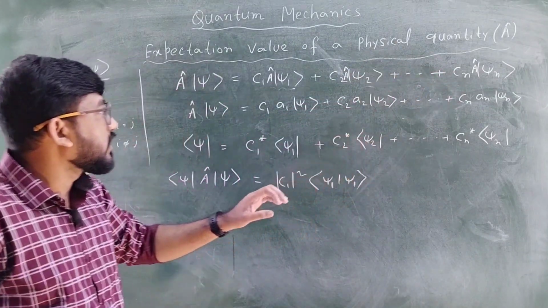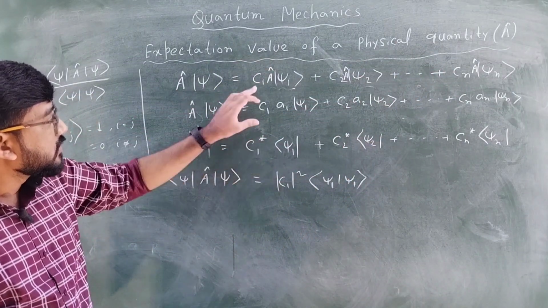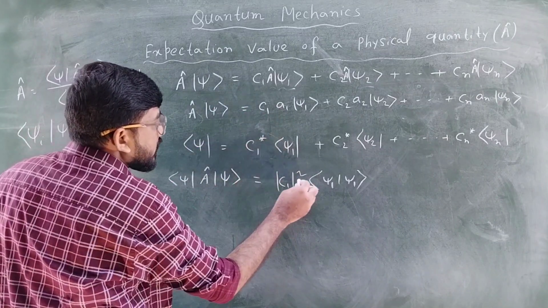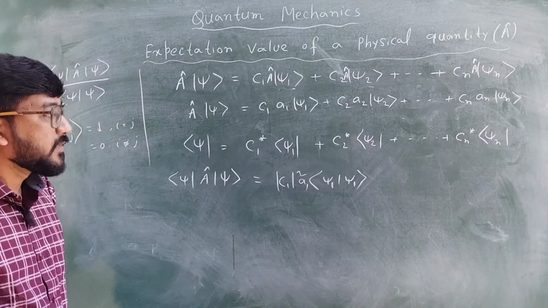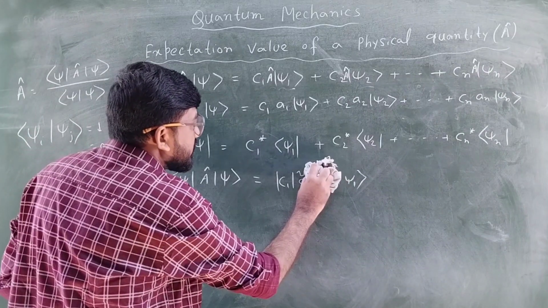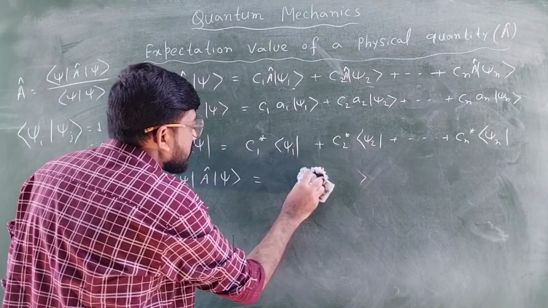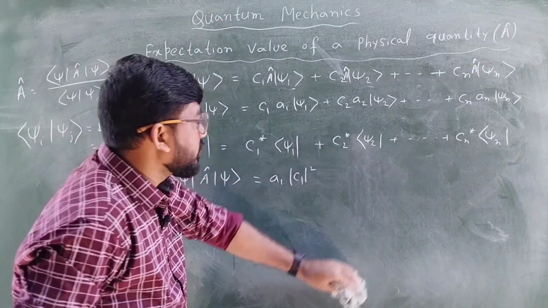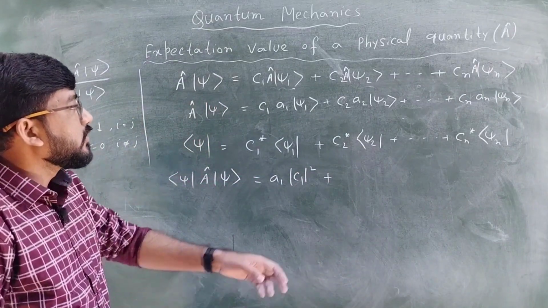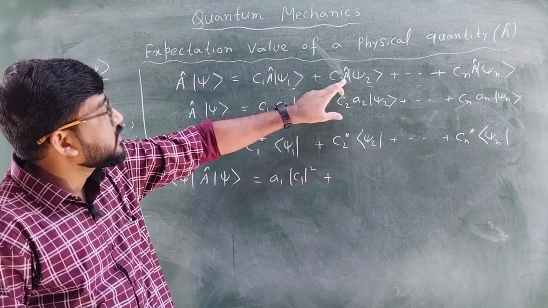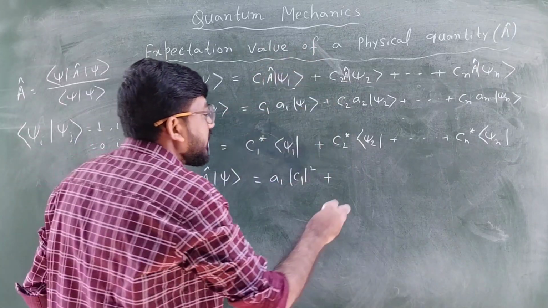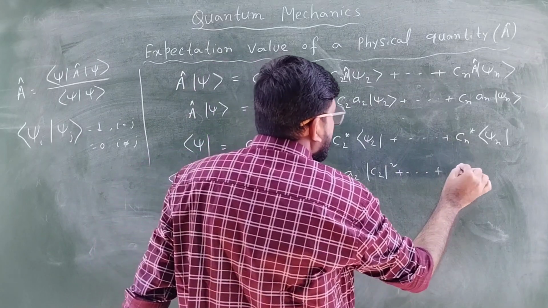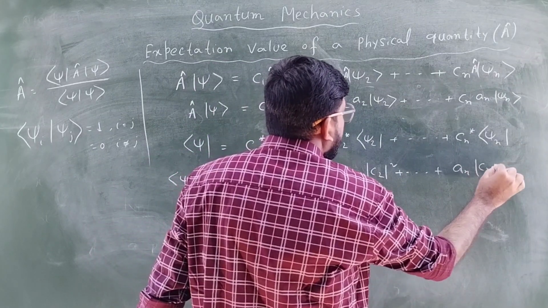So the only term that will survive here is the first term, that is |c1|² into ψ1 with ψ, and here a1 is also there, and this will be basically 1. So we can write a1 into |c1|² for the first term. Then what will be the second term? The second term will be by multiplying this and this, so it will be |c2|² a2, that means a2 into |c2|². Similarly we can write an into |cn|².